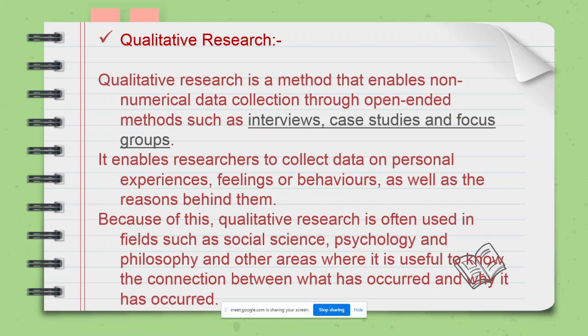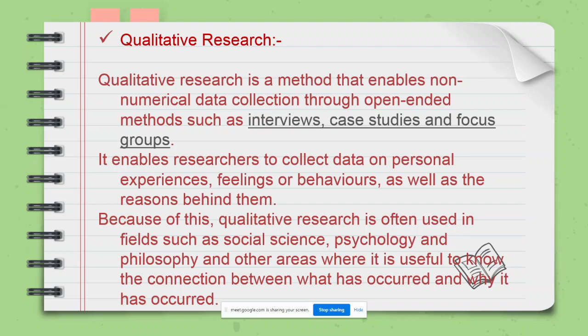So there are certain characteristics which we are not able to quantify, which we are not able to put in numeric format, that we study using qualitative research. That is why it is said that these are methods that enable non-numerical data collection through open-ended methods, not close-ended.